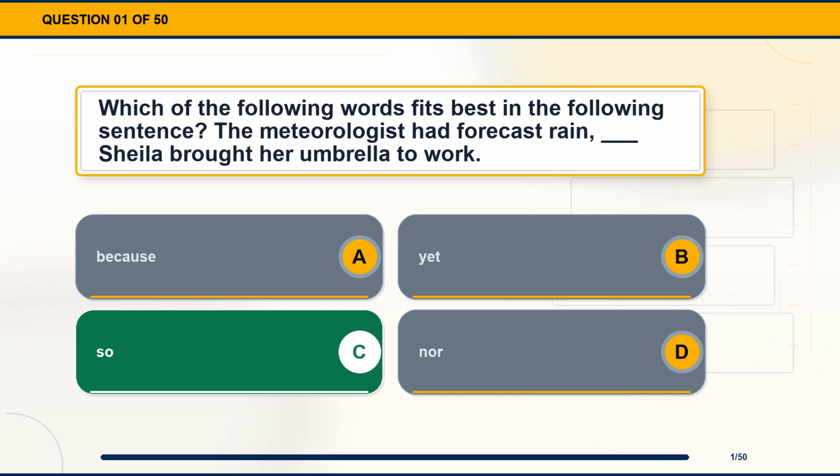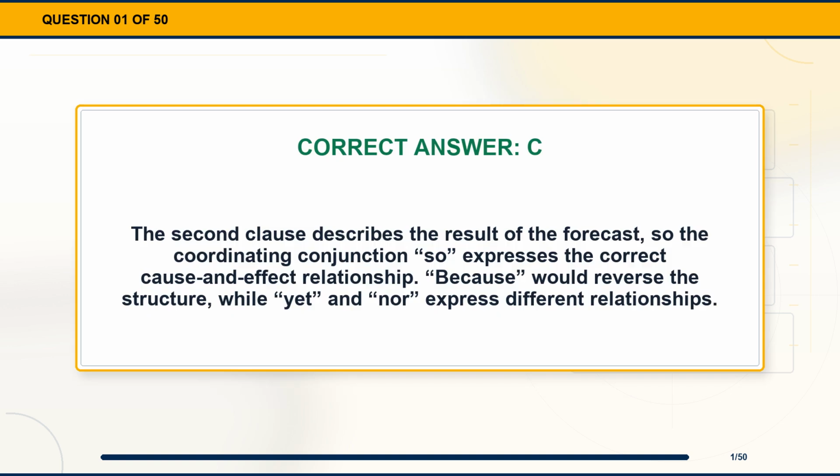The correct answer is option C, so. Explanation. The second clause describes the result of the forecast, so the coordinating conjunction, so expresses the correct cause and effect relationship. Because would reverse the structure, while yet and nor express different relationships.